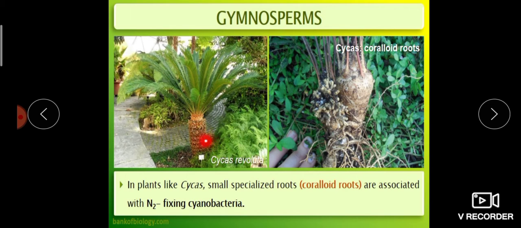So this is Cycas revoluta. This is the Cycas plant, and this is the root of Cycas having the cyanobacterial association. These roots are called coralloid roots.